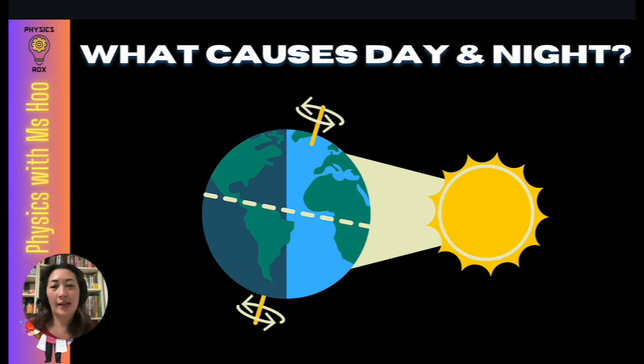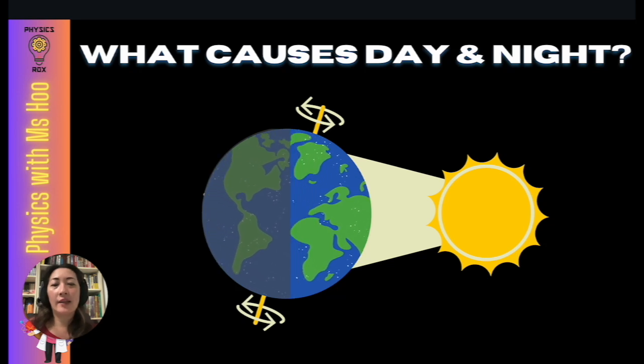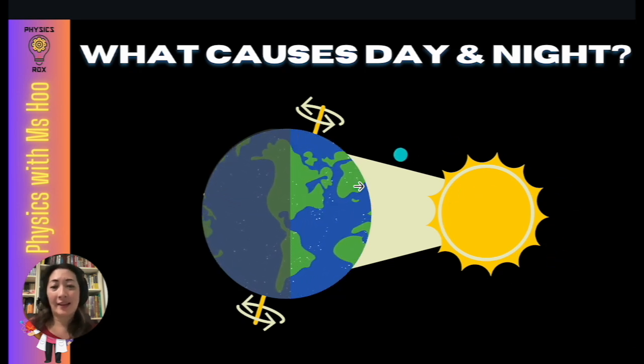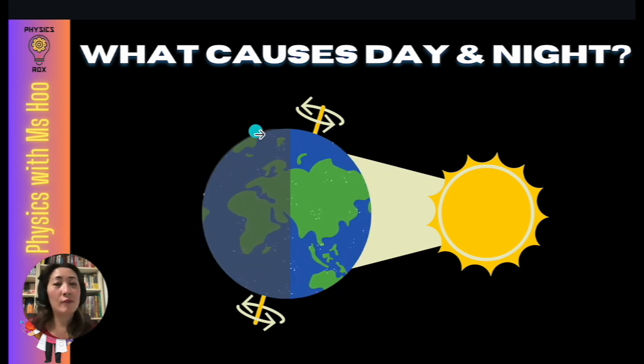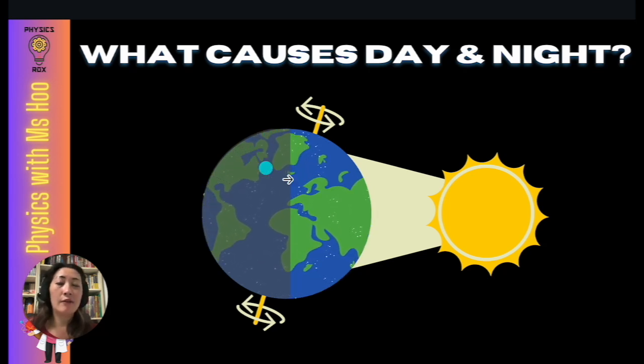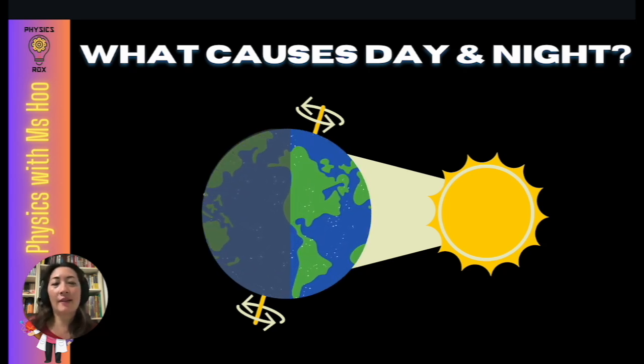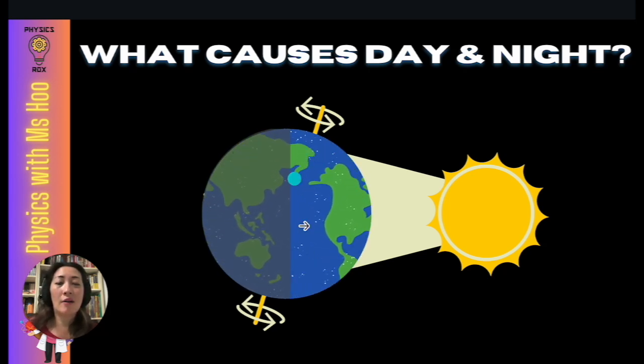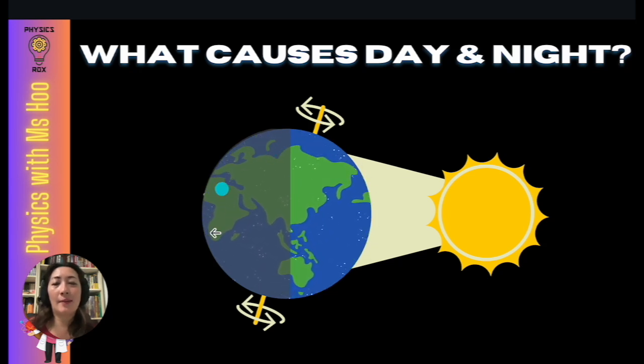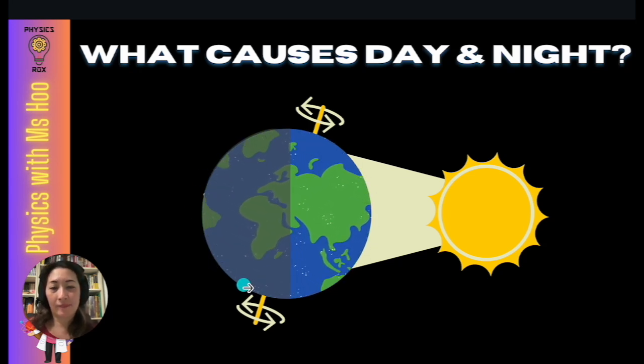So to help you visualize this, now we have the rotating Earth like this. So we've got a shade here, which is where nightfall is. You'll find that as the Earth rotates around its axis, this part of the Earth is in the daytime and this part of the Earth is in the nighttime.